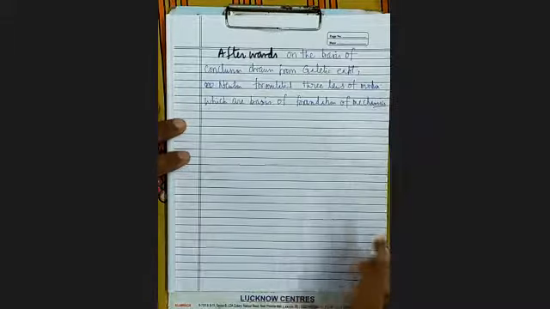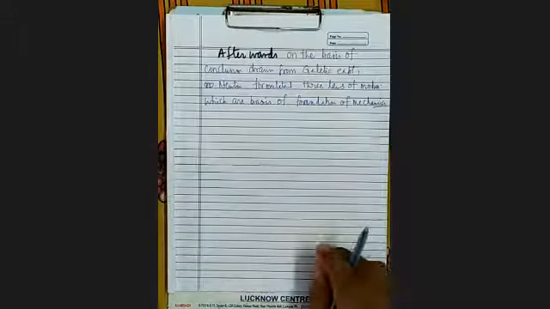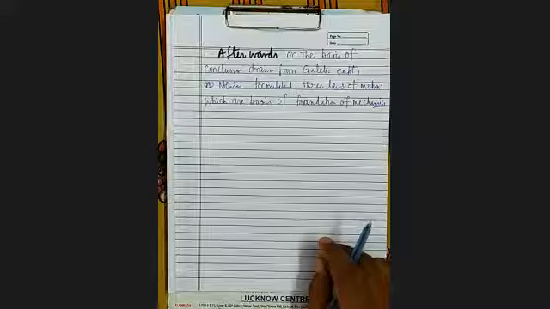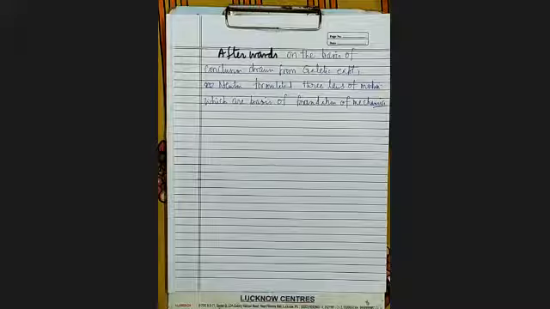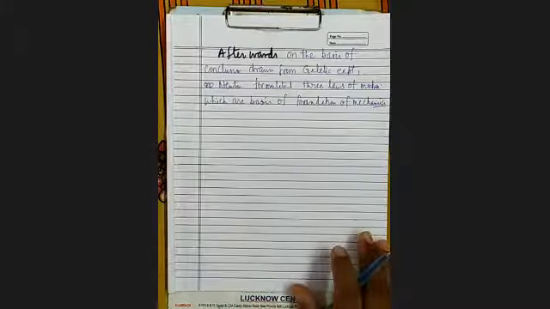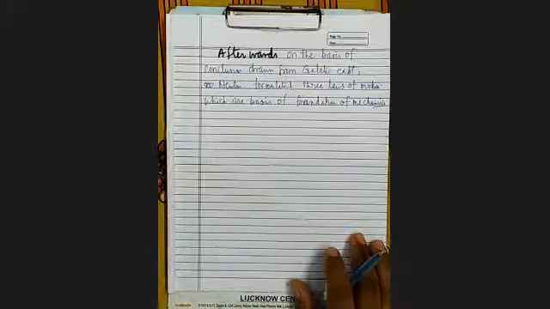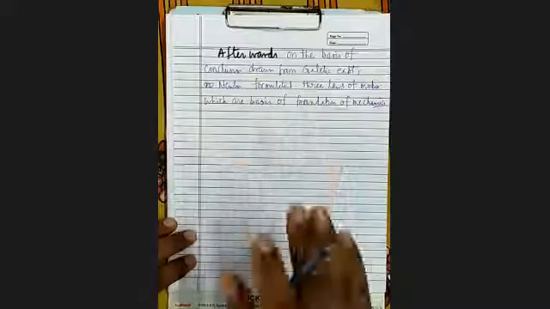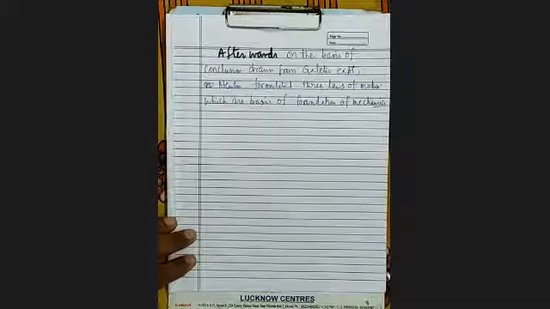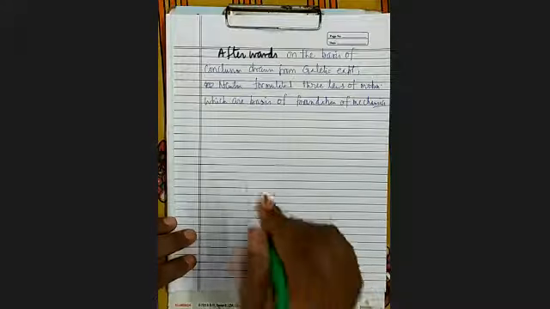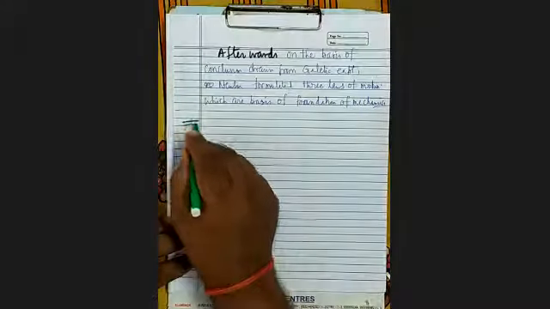Now, as we know, there are three laws of Newton's laws of motion: Newton's first law, Newton's second law, and Newton's third law. Now, see here, how many types of forces are there? Can you tell me? About Newton's laws of motion, we will come afterwards. Types of forces. So see here, there are four types of forces.